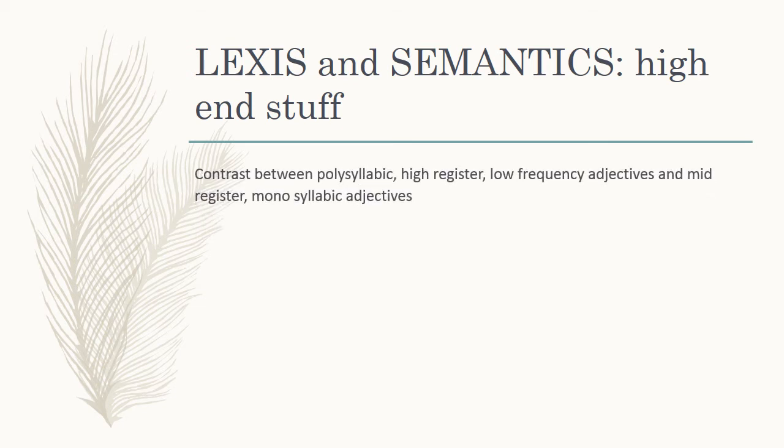So we can talk about the contrast. Is there a contrast created between the polysyllabic, high-register, low-frequency adjectives and the mid-register, monosyllabic adjectives? So look at that. Distinguished but elderly scientist in that noun phrase, very probably wrong in that adjective phrase. There's a big difference between those types of words, lexically and semantically.